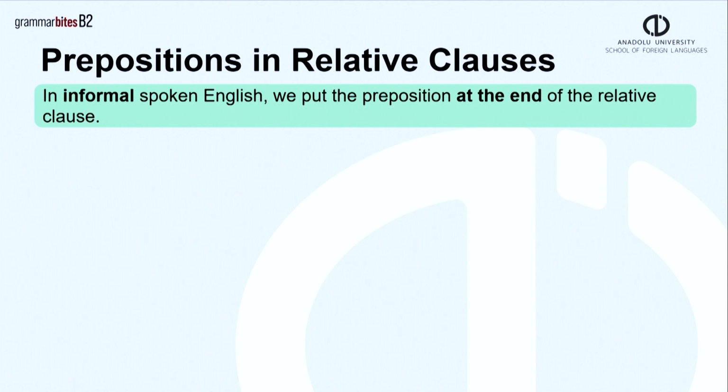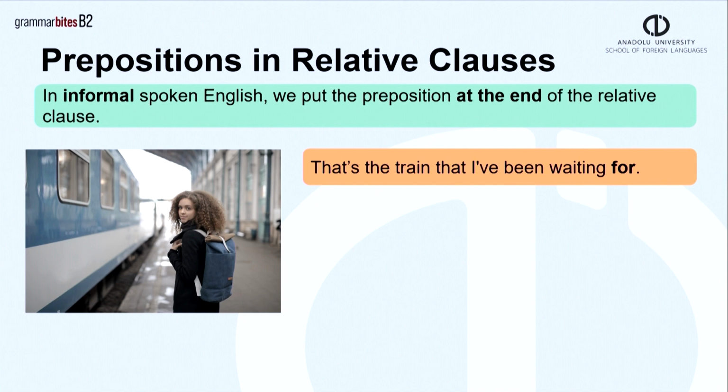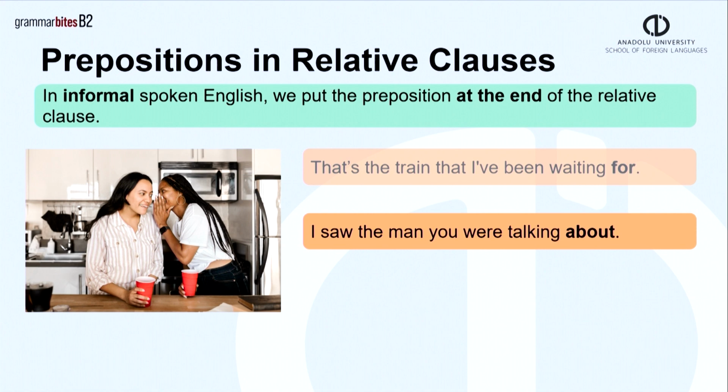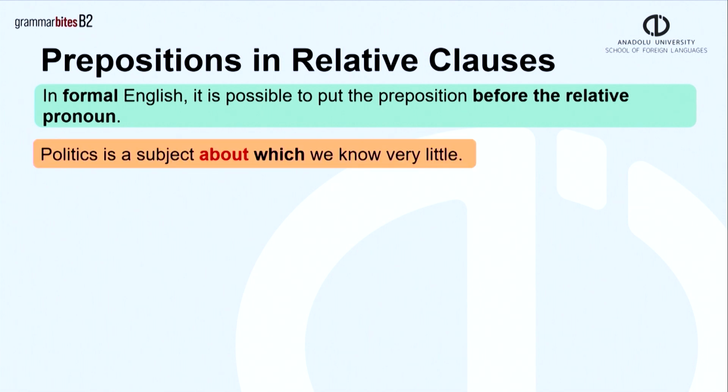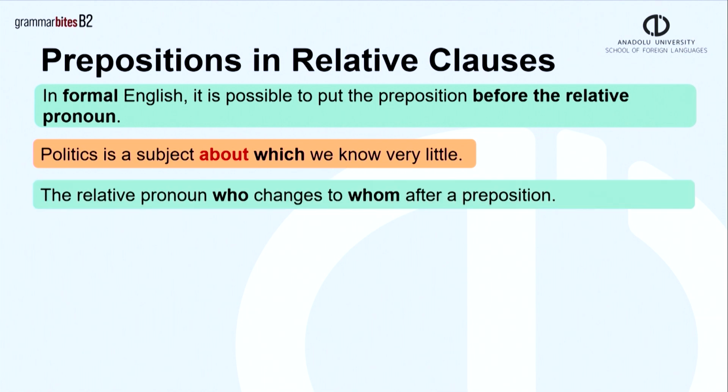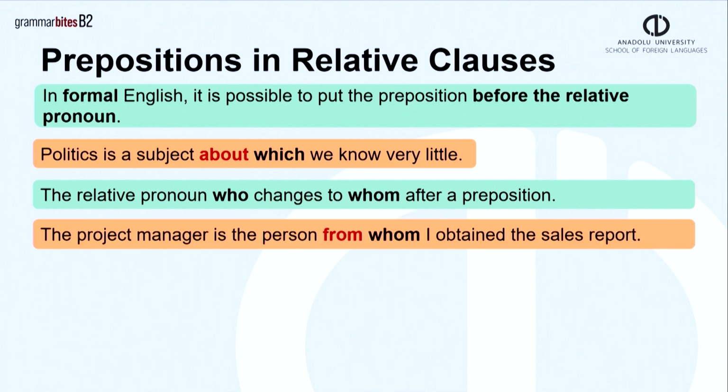In informal spoken English, we put the preposition at the end of the relative clause. That's the train that I've been waiting for. I saw the man you were talking about. In formal English, it is possible to put the preposition before the relative pronoun. Politics is a subject about which we know very little. The relative pronoun who changes to whom after a preposition. The project manager is the person from whom I obtained the sales report.